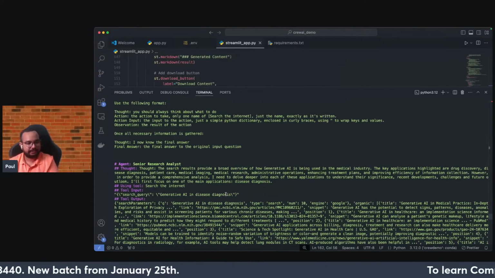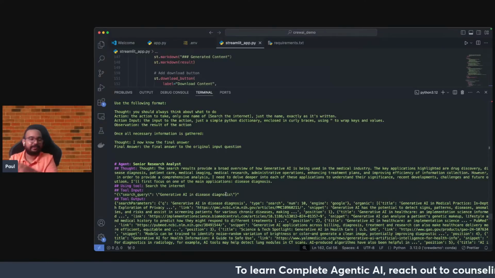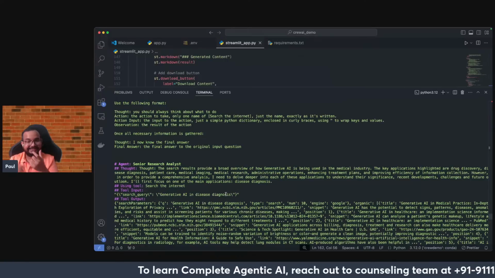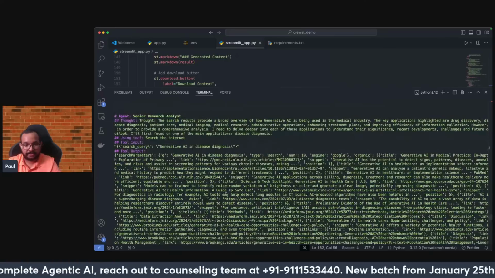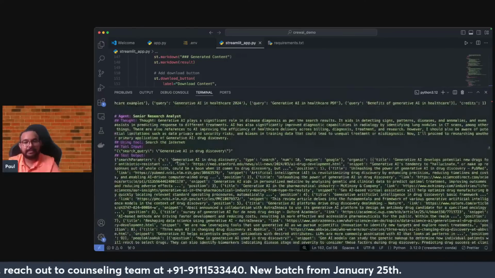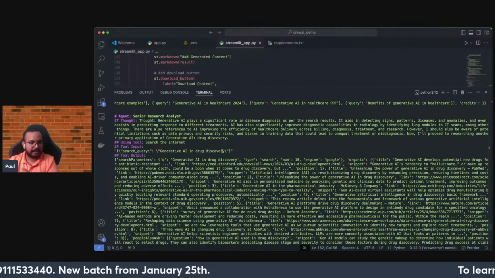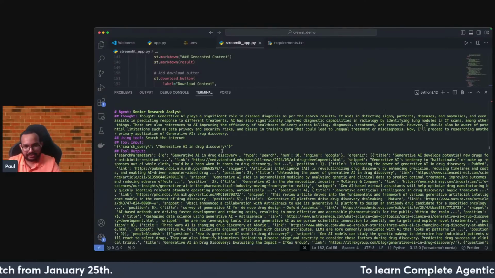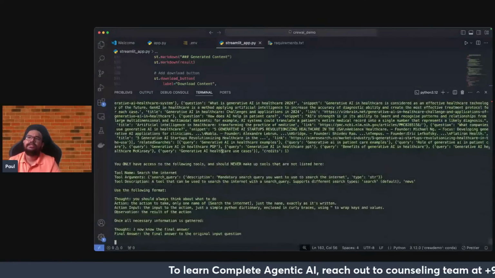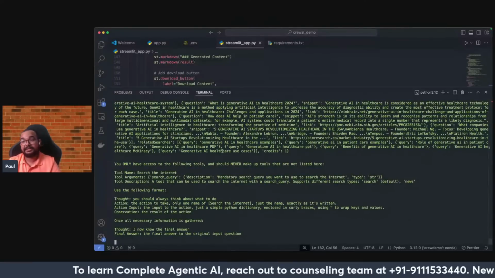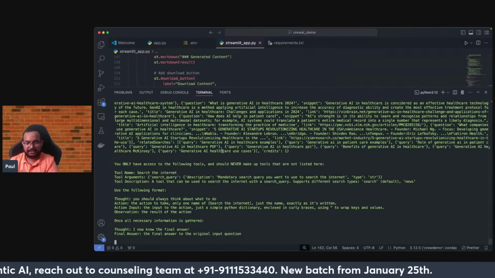The agent is smart. It will try to rephrase that in multiple ways, but the semantics will be the same. The meaning is the same, and based on that, it's trying to find generative AI and drug discovery. I haven't told it anything about that, but it understood and is changing the query. So it's cool when you are working with agents. Compared to traditional programming, where there is a constant, working with agents is much more flexible.